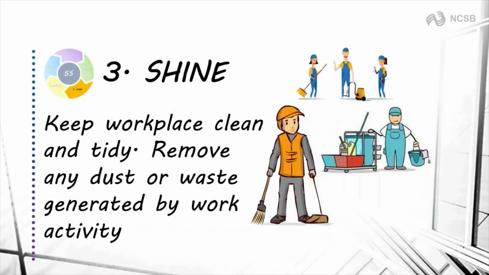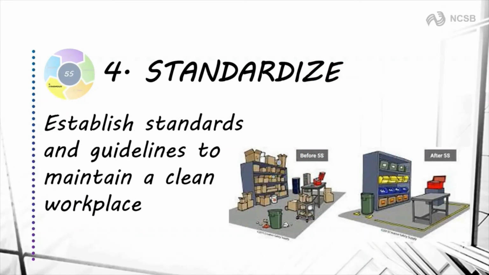3. Shine. Keep workplace clean and tidy. Remove any dust or waste generated by work activity. 4. Standardize. Establish standards and guidelines to maintain a clean workplace.